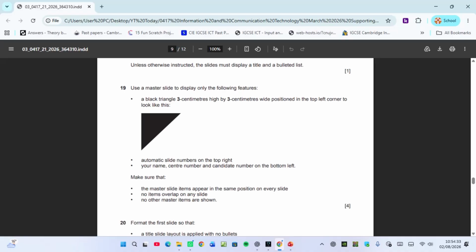Make sure that the master slide items appear in the same position on every slide. No items overlap on any slide. No other master items are shown. I deleted the things which I never needed. So let me confirm again to get my 4 marks. So 4 plus 1, that is 5.